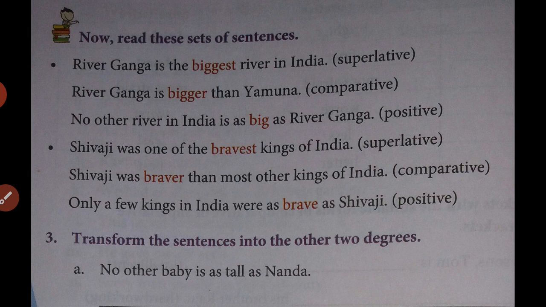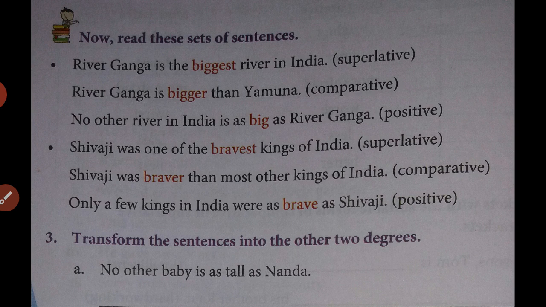But if I add er to the root form, that is the simple form of the positive degree, then it becomes the comparative adjective form.